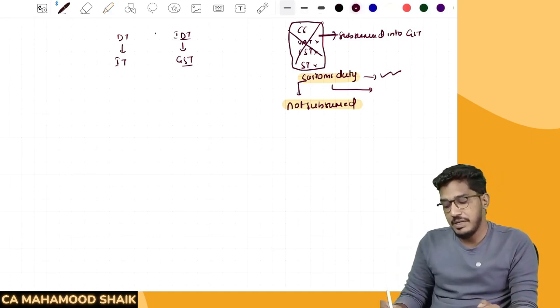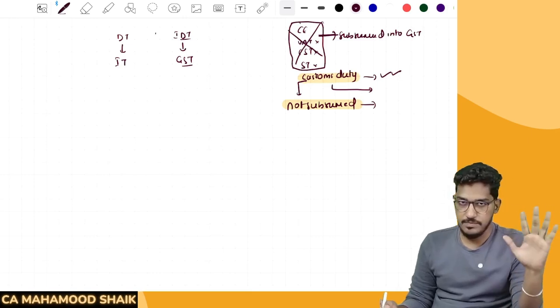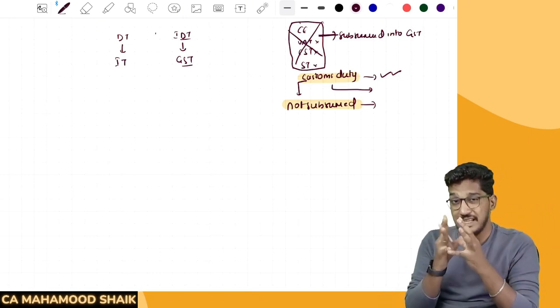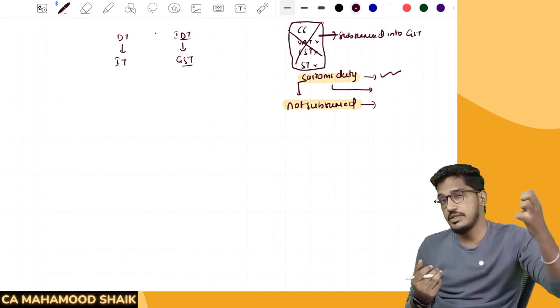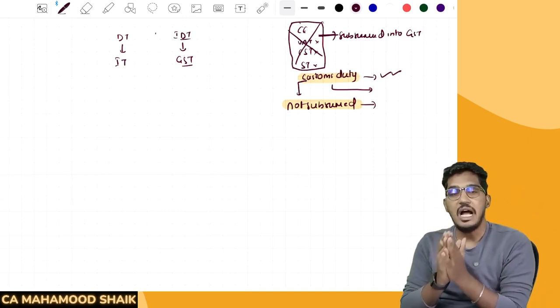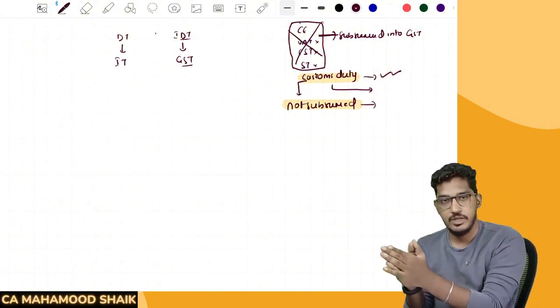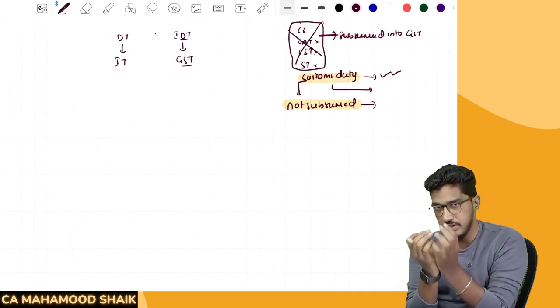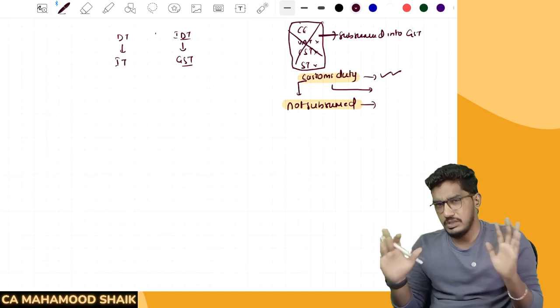But at the CMA Inter level, we are not going to get a complete understanding of customs. You will not get as comprehensive an understanding as you got of GST as part of our lectures. That level of comprehensive understanding we are not going to have for customs. Why? Because that much volume of the syllabus is not there.